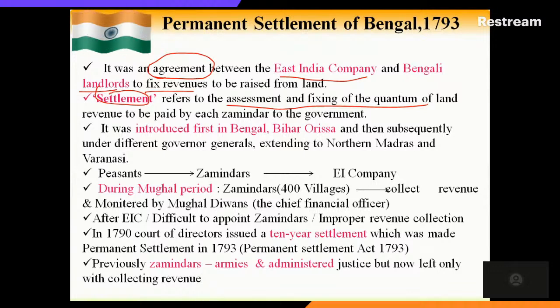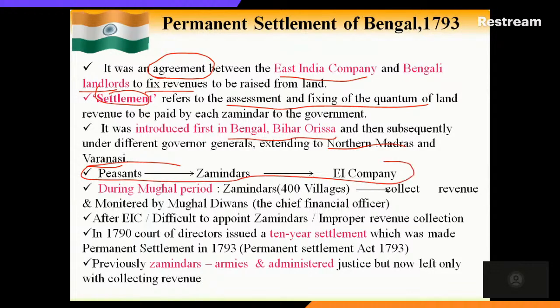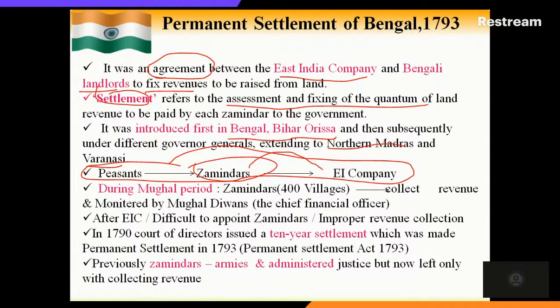It was introduced first in Bengal, Bihar and Odisha, and then subsequently it was also introduced to northern Madras and Varanasi. The structure of the system is like this: the peasants are the lower unit. From the peasants, the revenue will be collected by the zamindars. These zamindars will then deposit the collected amount with the East India Company. This is the structure, or we can say the order.